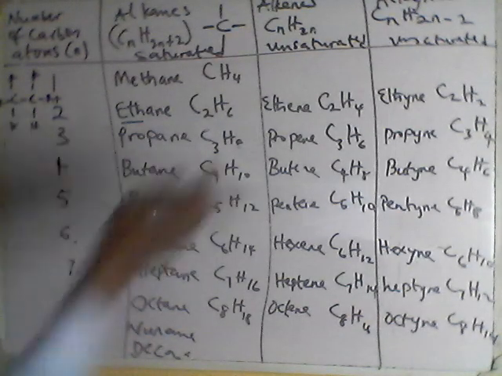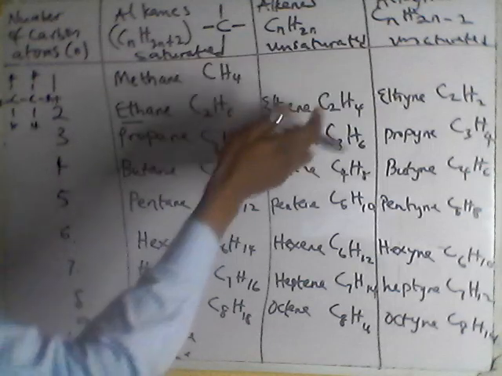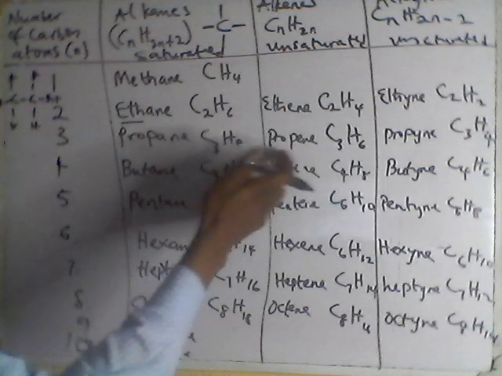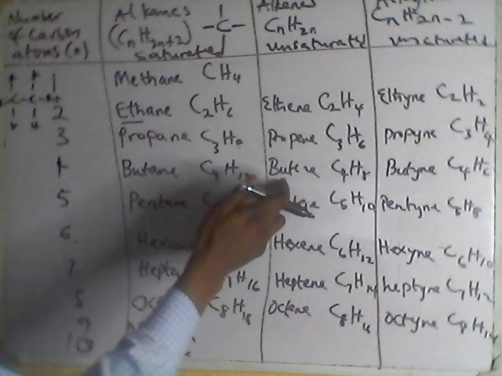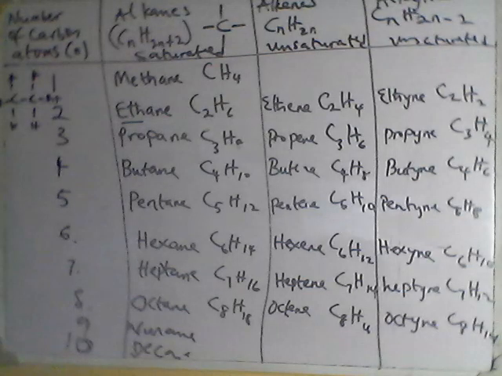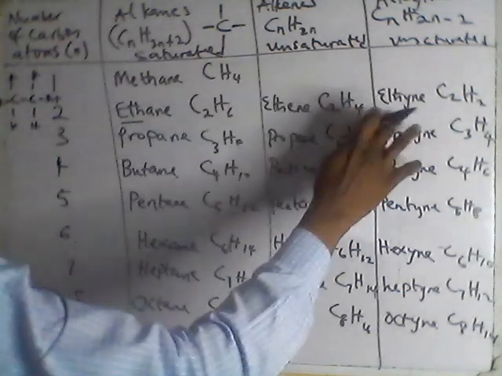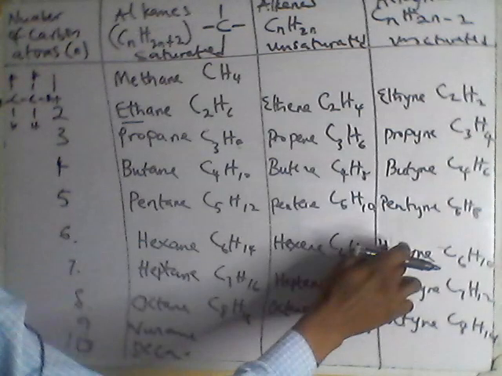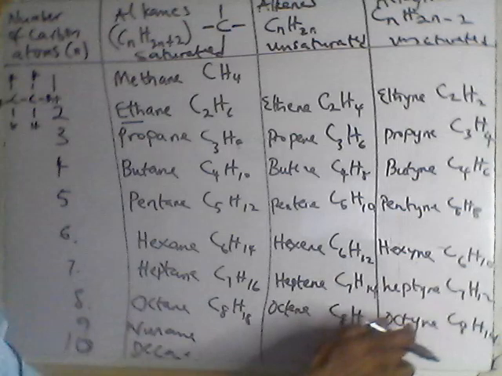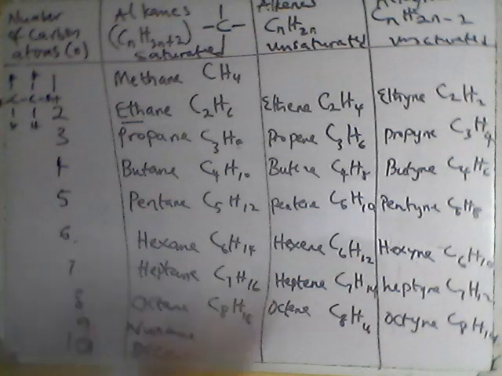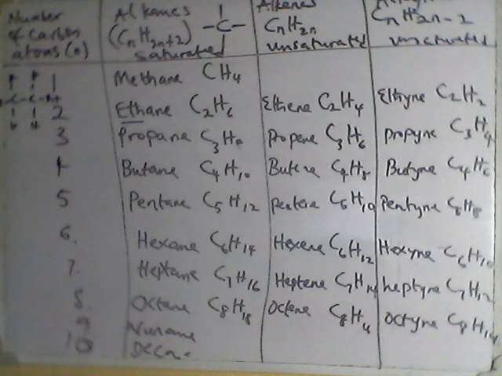Examples include ethane. It doesn't start with methane. So you have ethane, propane, butane, pentane, hexane, and so on. For alkynes, it also starts with ethyne, propyne, pentyne, hexyne, heptyne, and octyne until it gets to decyne. Okay, so this is the general formula, and they are also unsaturated.